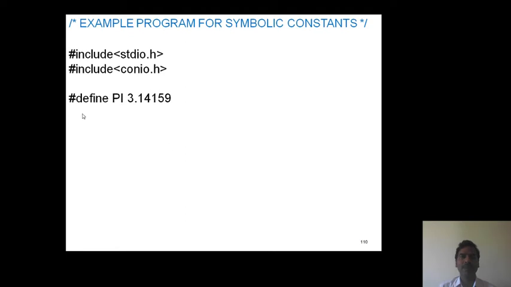Now let us see an example program for symbolic constant. Header files stdio.h and conio.h. Now we are defining a symbolic constant: #define PI 3.14159. In the main program, we define two variables r and area with double data type, and clear the screen.